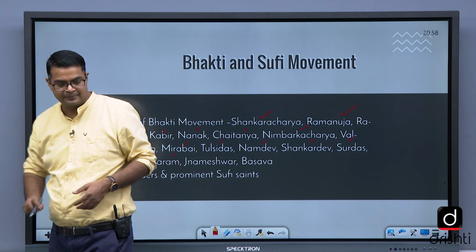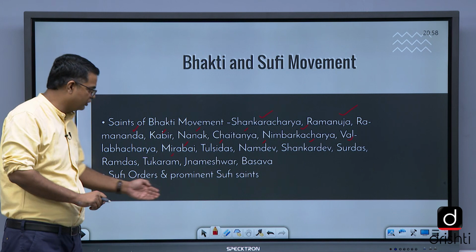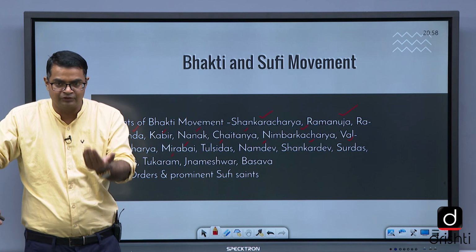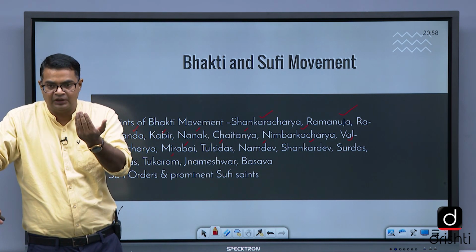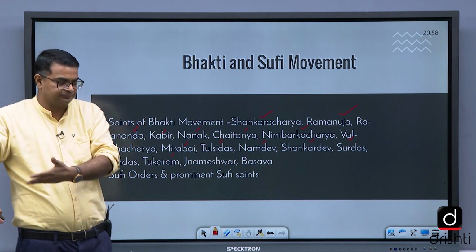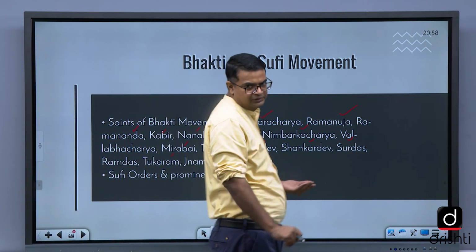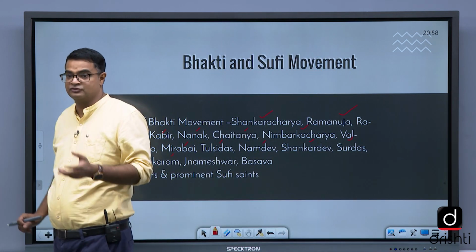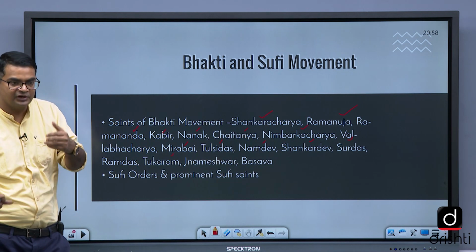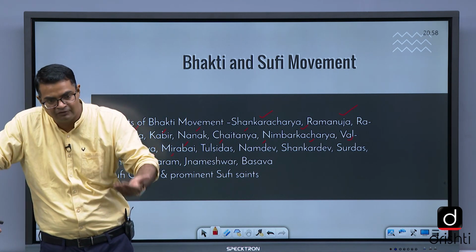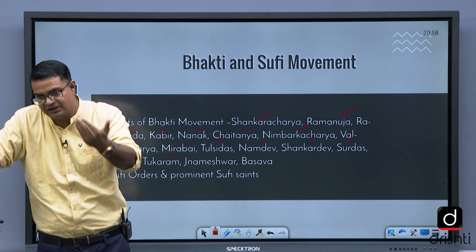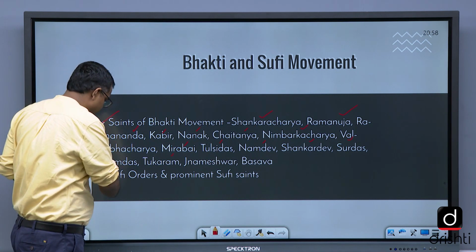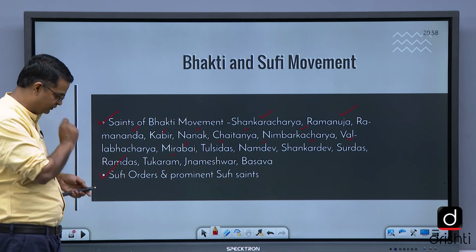Saints of Bhakti movement, all the saints focusing on Shankaracharya, Ramanuja, Ramananda, Kabir, Nanak, Chaitanya, Nimbarkacharya, Vallabhacharya, Mirabai, Tulsidas, Namdev, Shankardev, Surdas, Ramdas, Tukaram, Dnyaneshwar, and Basava. Basava, South India. Sufi orders and their prominent Sufi saints like Khwaja Muinuddin Chishti, Hazrat Nizamuddin Auliya, and other saints like Gesu Daraz, and their contemporary rulers at that time. What was the influence of those Sufi saints on society, religion and culture? What was the influence of Sufism and Bhakti movement in the development of economy, culture, literature? These kind of things you need to focus on. This is very important. You cannot skip anything from this topic.